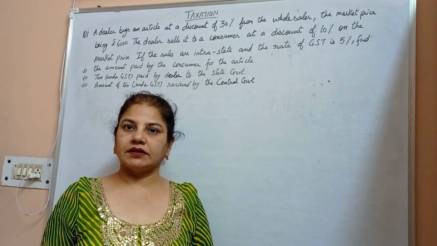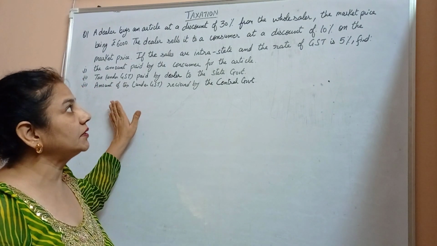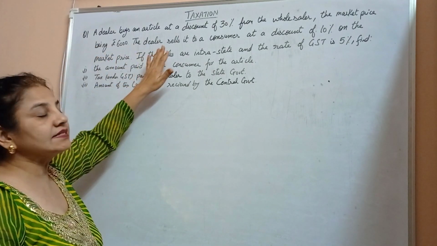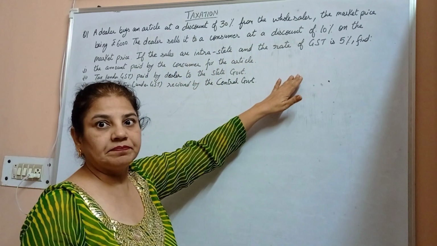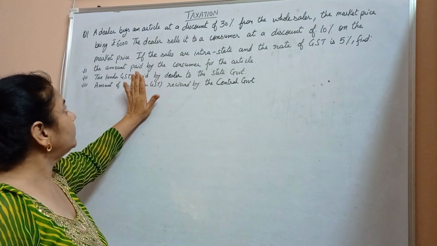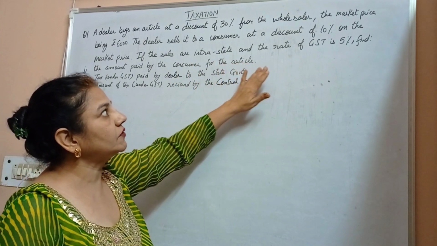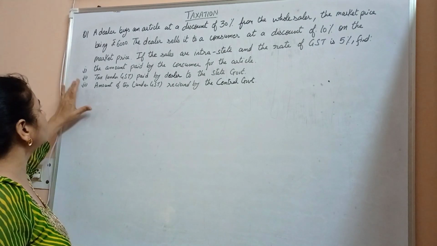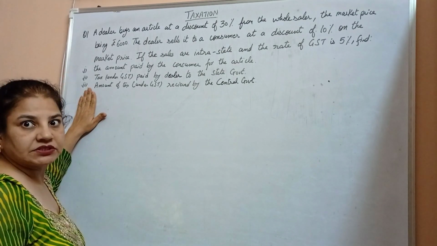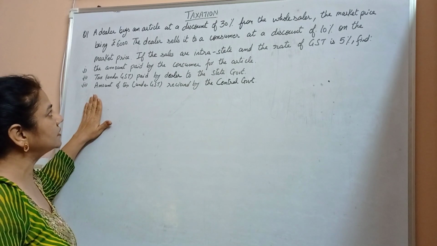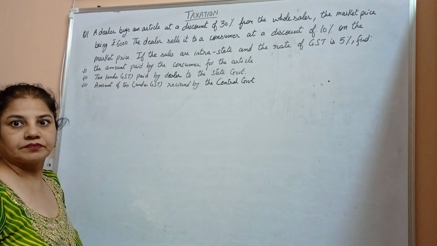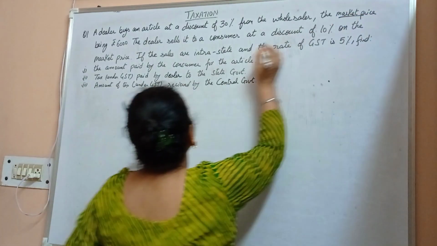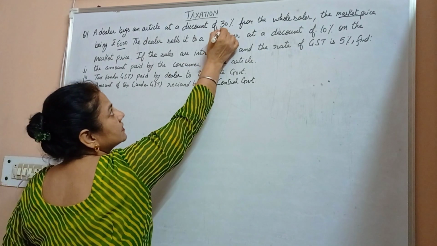A dealer buys an article from the wholesaler at a discount of 30%, whose market price is 6,000. The dealer sells it to the customer at a discount of 10% on the market price. If the sales are intrastate and the rate of GST is 5%, find the amount paid by the customer for the article, tax under GST paid by the dealer to the state government, and amount of tax under GST received by central government. In this case, we know that the market price is 6,000 and discount is 30%.